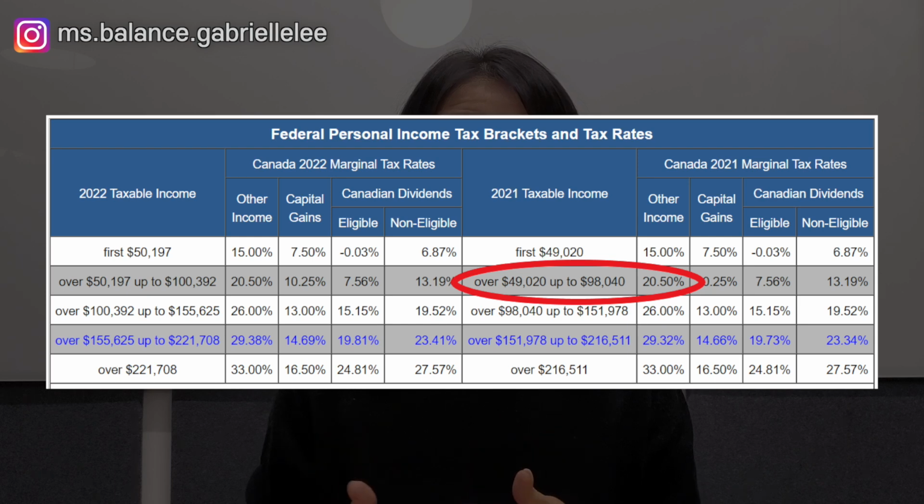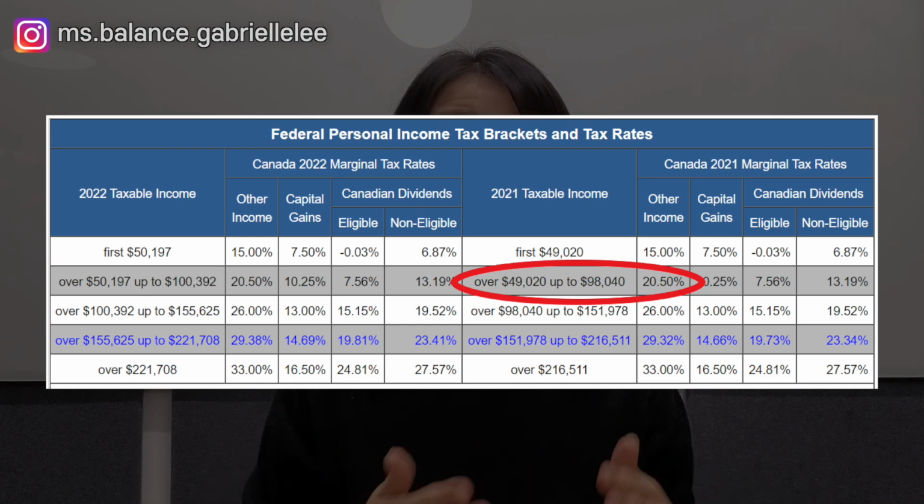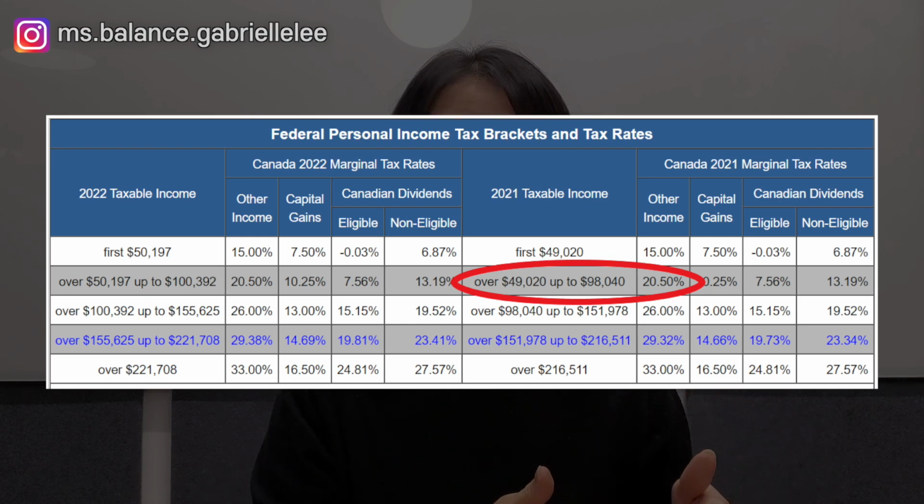If you made more than that but less than $98,040, you still pay 15% on the first $49,020 and then 20.5% on the next $49,020, which is the second lowest tax bracket. And this continues as your income increases. Let's not forget the provincial or territorial income taxes, which have different tax brackets and tax rates.